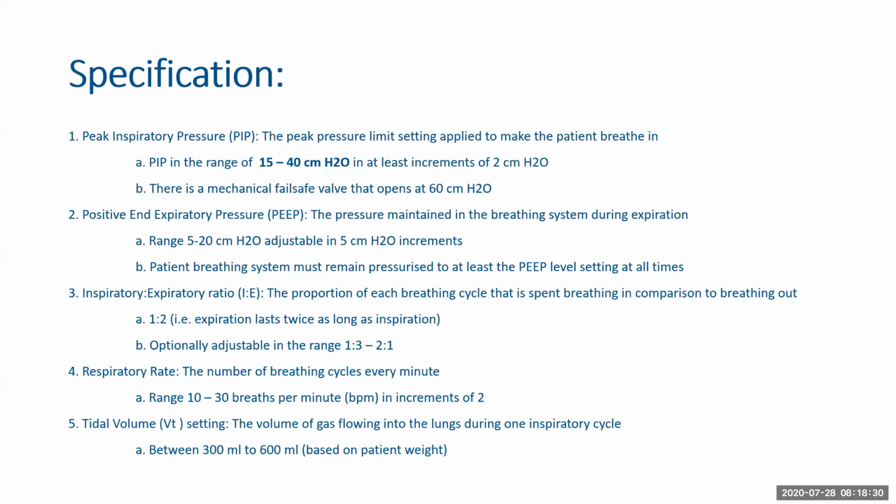There is a mechanical fail-safe valve that opens at 60 centimeters of H2O, integrated into the breather bag. The positive end expiratory pressure is maintained in the breathing system during expiration. It has a range of 5 to 20 centimeters of H2O, adjustable in 5 centimeter increments.